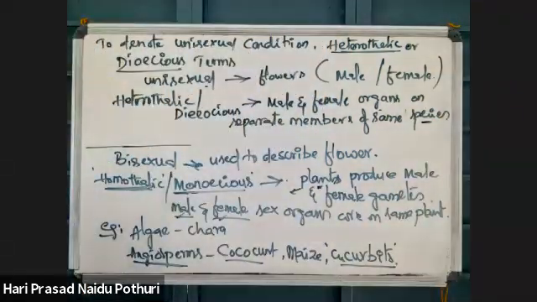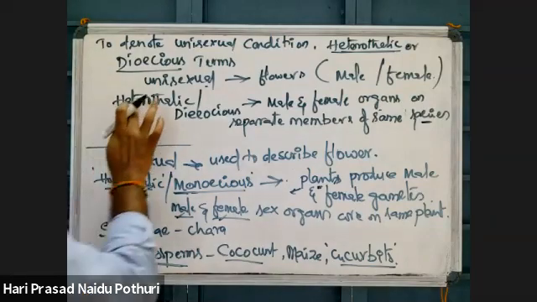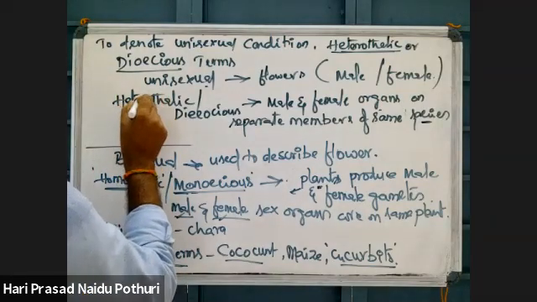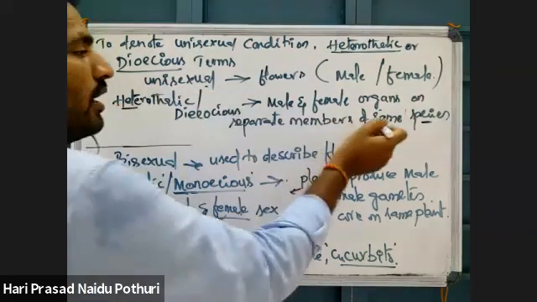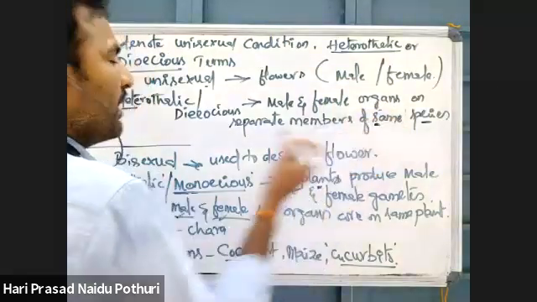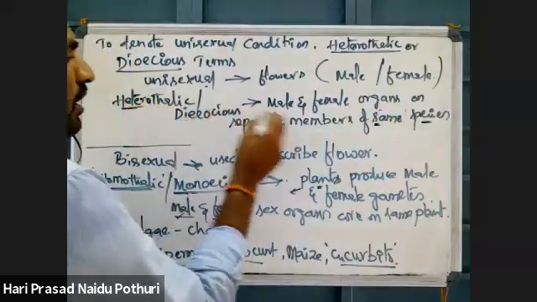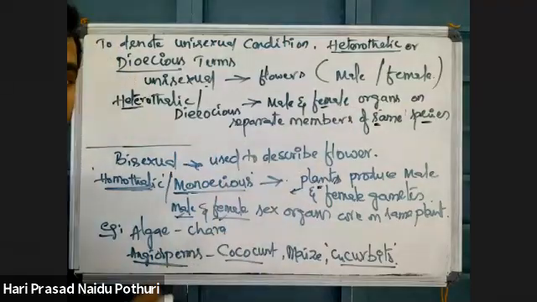Then it is called heterothallic. Heterothallic or dioecious condition. Hetero means different. In one species, the male plant is a separate member and the female plant is a separate member.